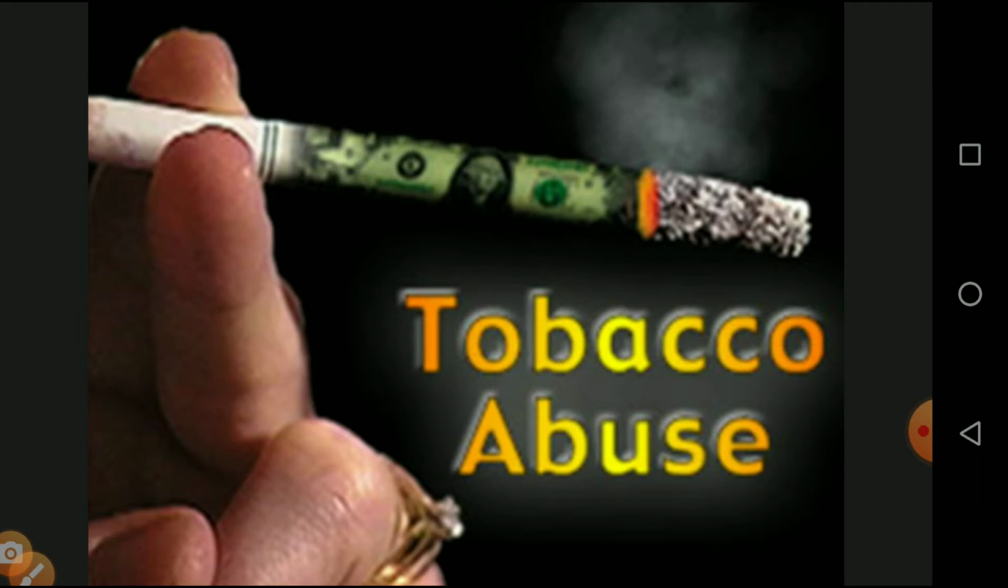From the continuation of health and disease, we are seeing another type of abuse. We are going to see two types of abuses: one is called tobacco abuse and the other is called alcohol abuse. We know very well about these two abuses. They mainly affect youngsters and cause many kinds of problems, and some of them are very dangerous and cause death.